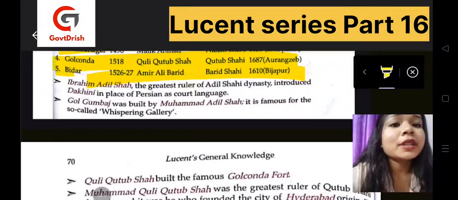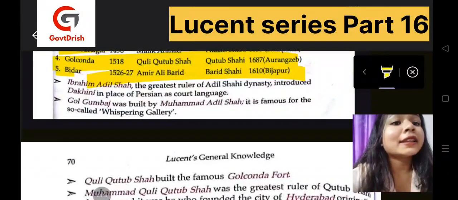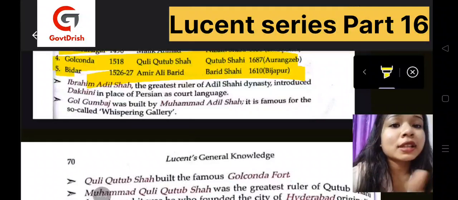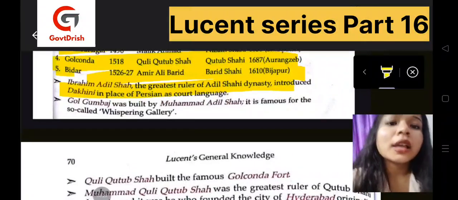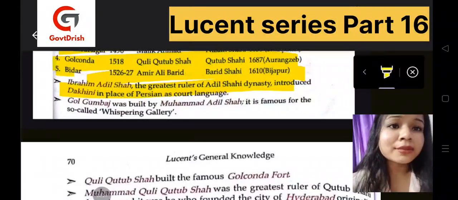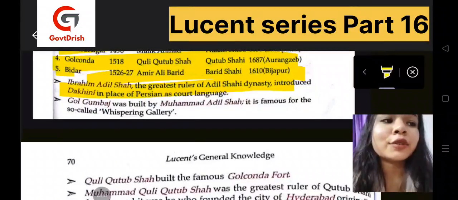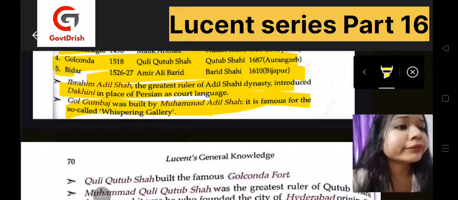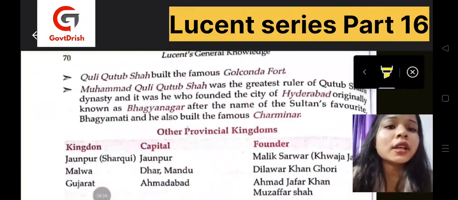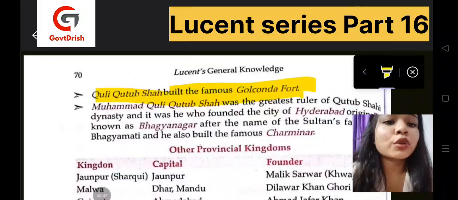Now, Ibrahim Adil Shah was one of the greatest rulers of the Adil Shah dynasty, and he introduced Dakhini in place of Persian as the court language. Gol Gumbaz was built by Muhammad Adil Shah, and it was famous for the Whispering Gallery. A question may arise on who built it. Then we have Quli Qutub Shah, who built the famous Golconda fort.